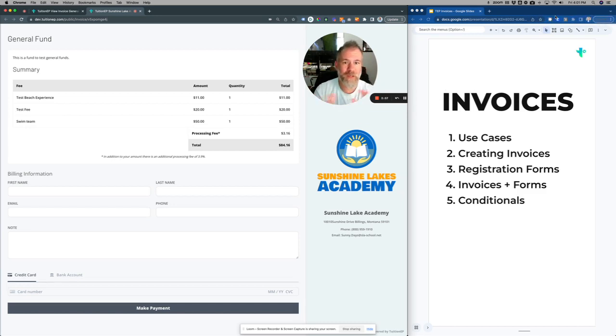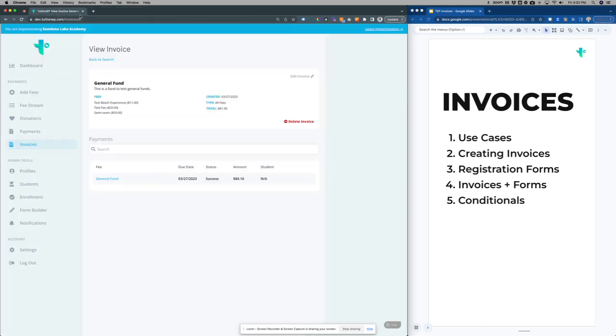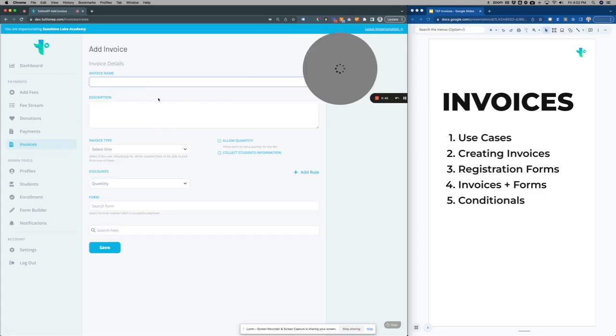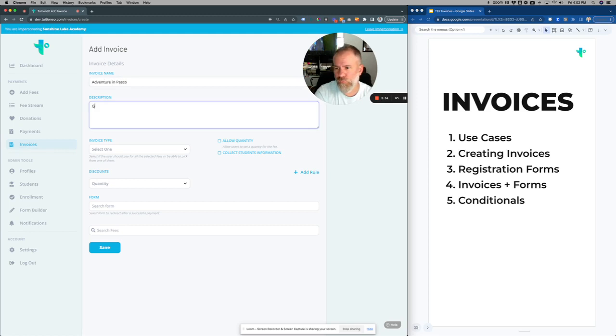So this is going to cover those invoices and how they work. So let's get into it. I'm going to close this out. All right. So with invoices, you can see all your invoices listed. These are two other samples. Let's just create another one. We're going to call this Adventure in Pasco County. Great description. Again, it could be whatever you want.